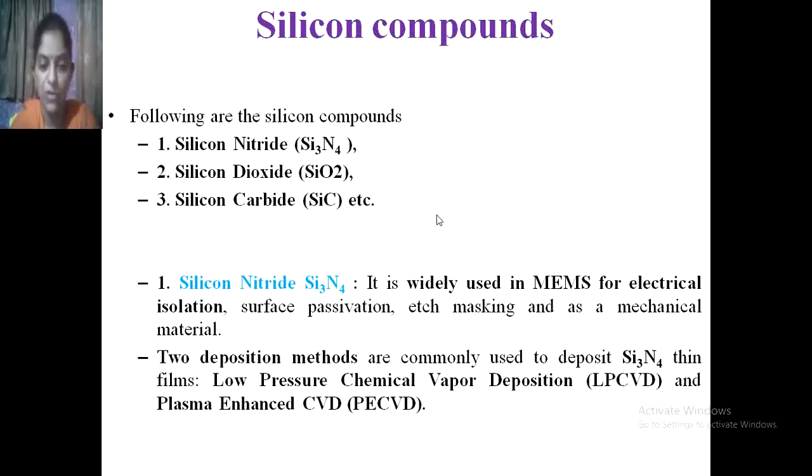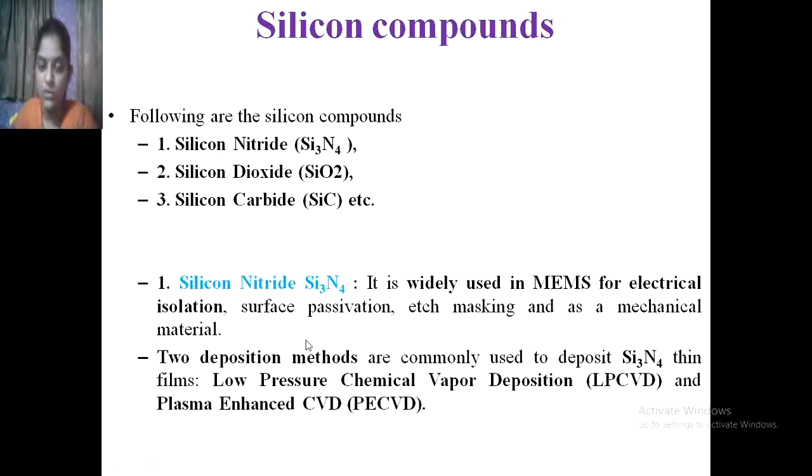Then two deposition methods are commonly used to deposit silicon nitride thin film, that is low pressure chemical vapor deposition, that is LPCVD, and plasma enhanced chemical vapor deposition, that is PECVD.